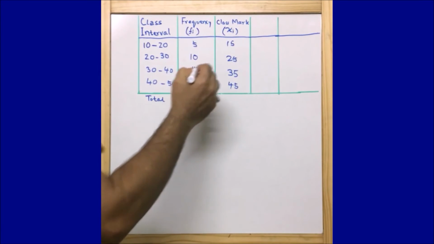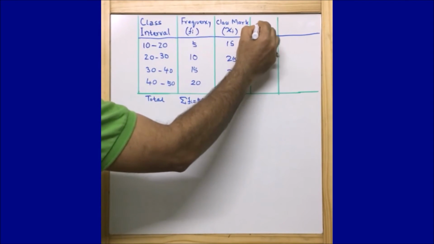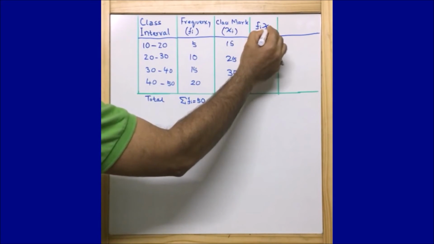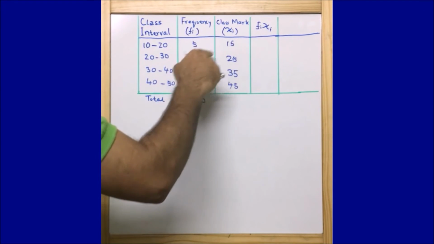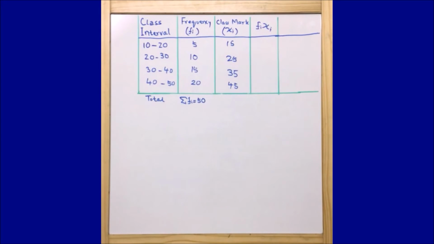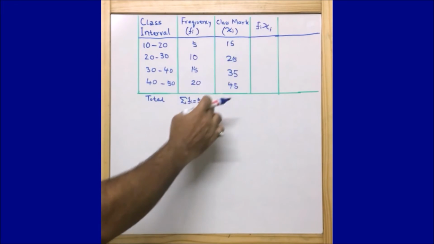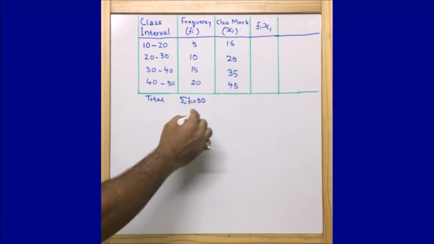Now let us take fi xi here. We are going to multiply 5 into 15, 10 into 25, 15 into 35 and 20 into 45, and put these values here. Then later we will add them and find the summation.